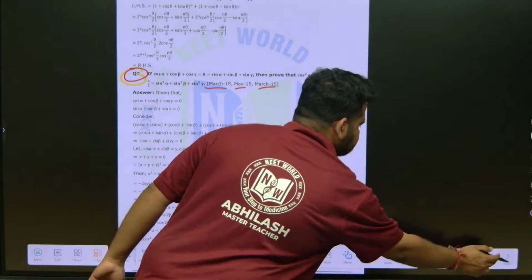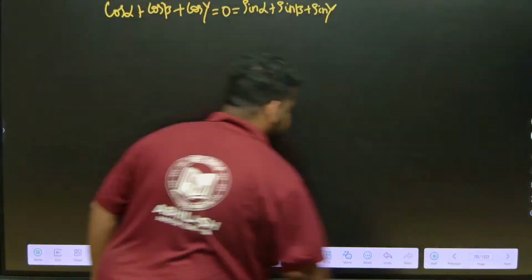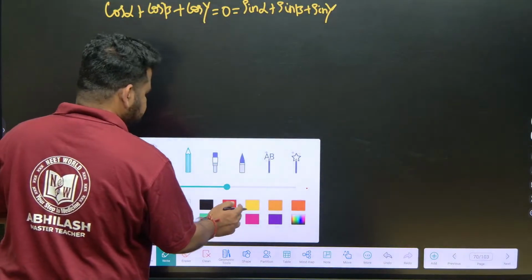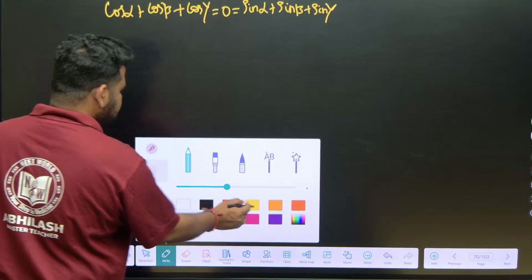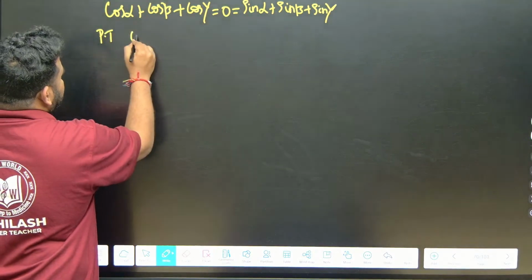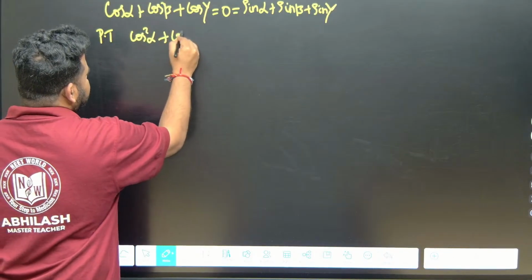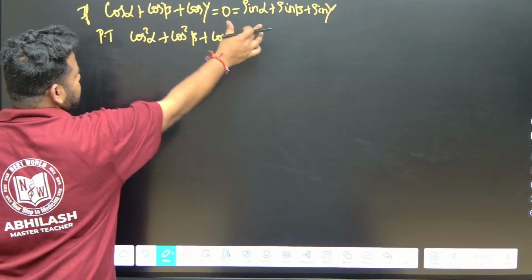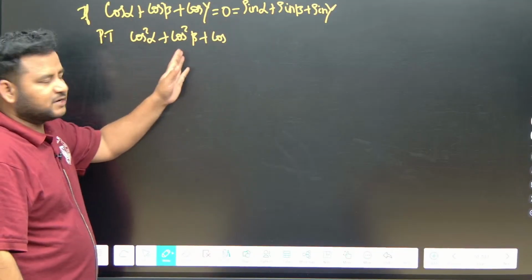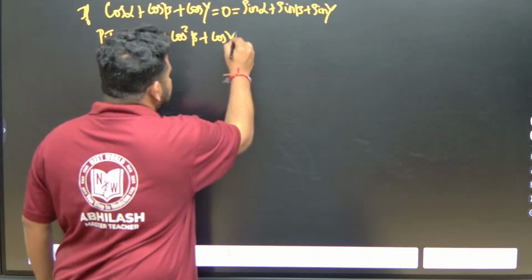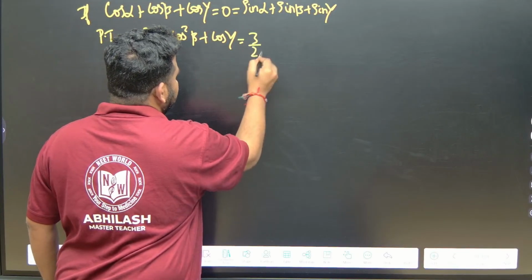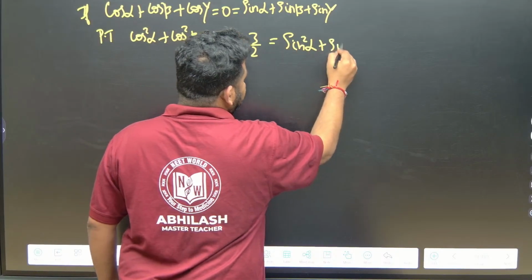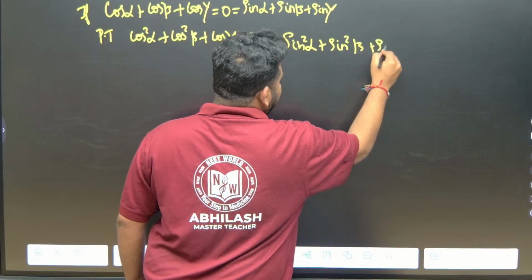This is what they are asking us, correct?